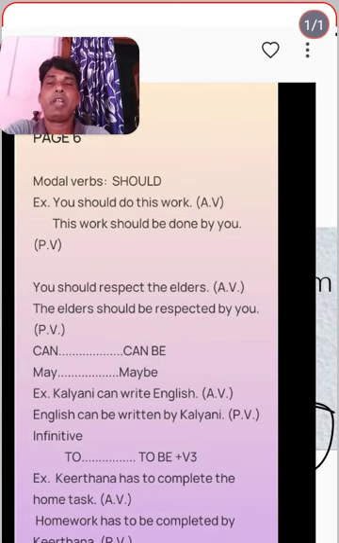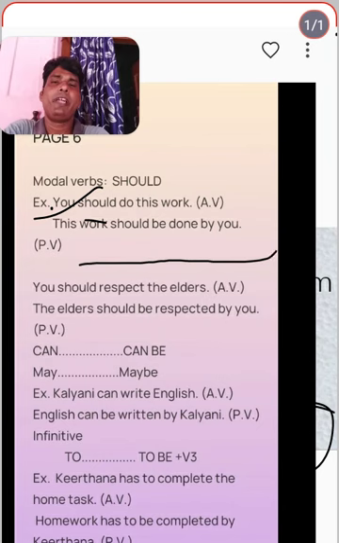In case of modal verbs also we can change to passive form. For example, "You should do this work." So "This work should be done by you."